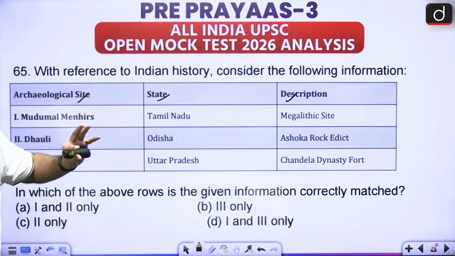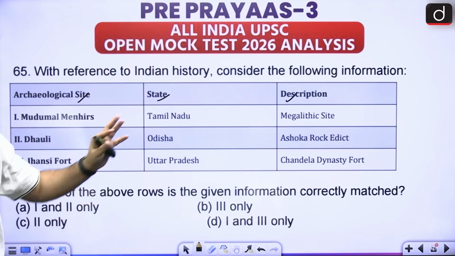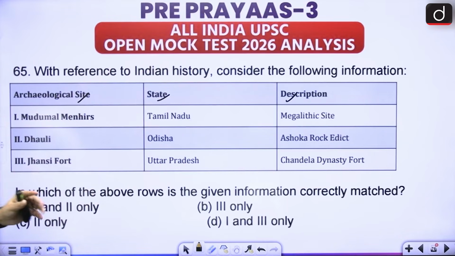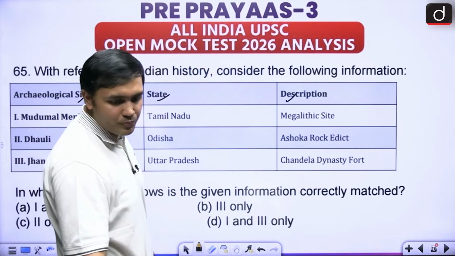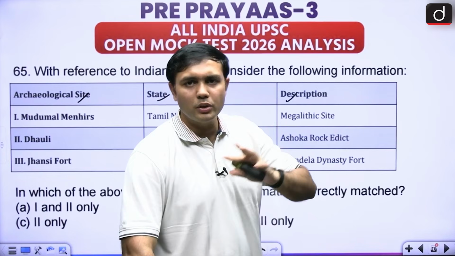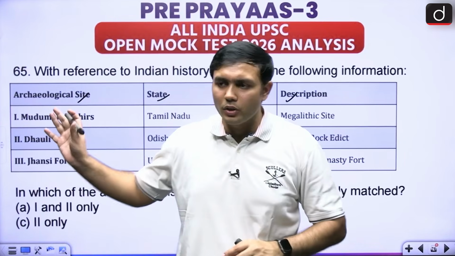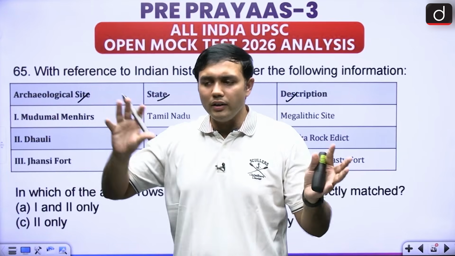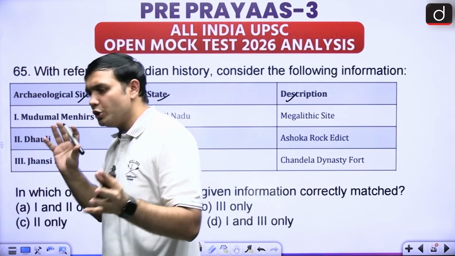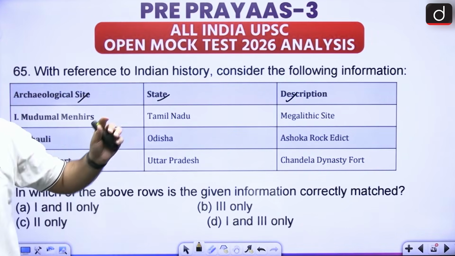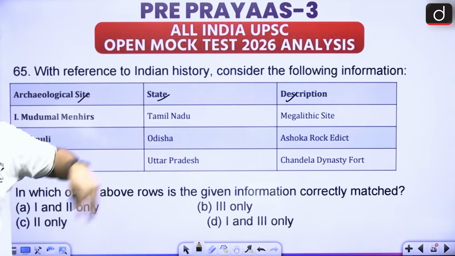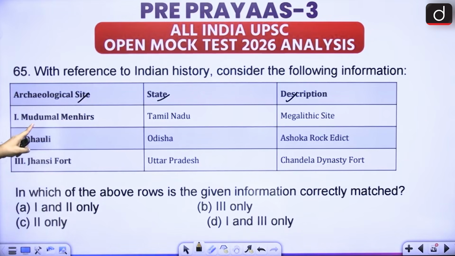Let's see what is the aspect that you are going to face here. So here these are about the UNESCO's tentative list. These particular sites are related to UNESCO's tentative list, right? Now in this case, which are these particular aspects? So here it is talking about Mudumal Menhirs megalith.